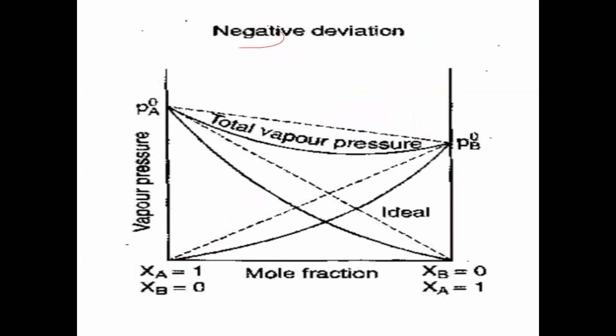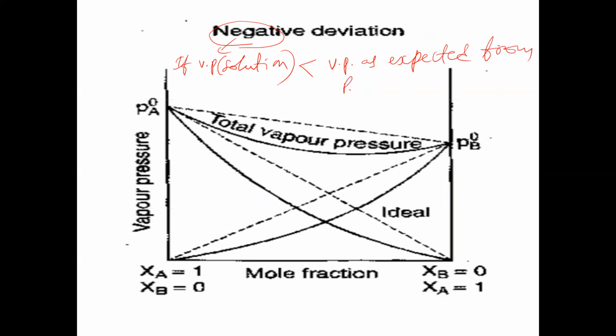And the next case is the negative deviation. Negative deviation is when the vapor pressure of the solution formed is lesser than the vapor pressure expected from Raoult's law. As expected from Raoult's law, some value X should be there, suppose. But the observed vapor pressure of the solution is less than X. That's why it is called negative deviation.